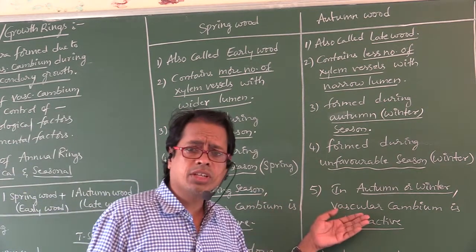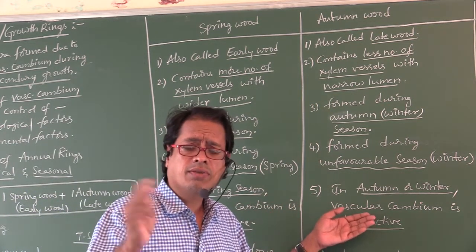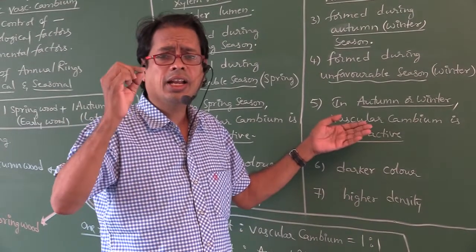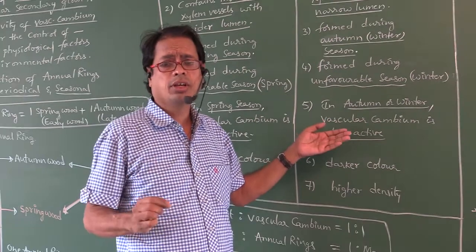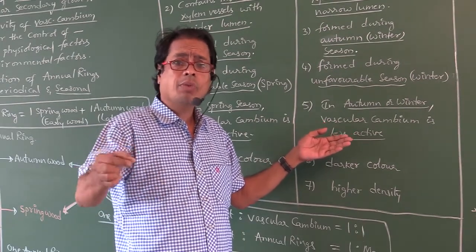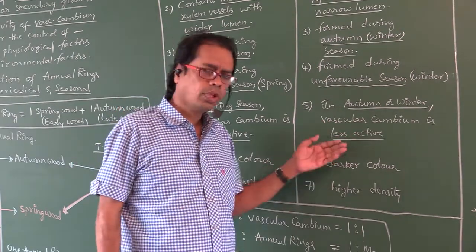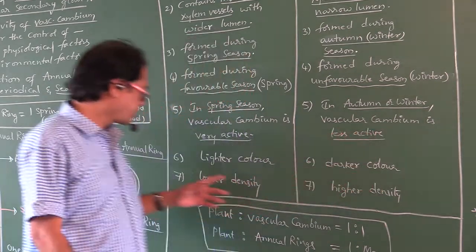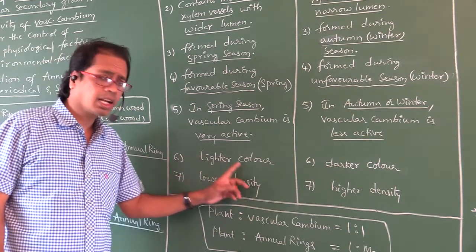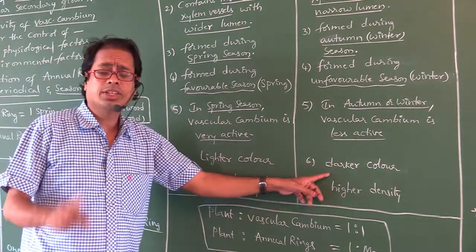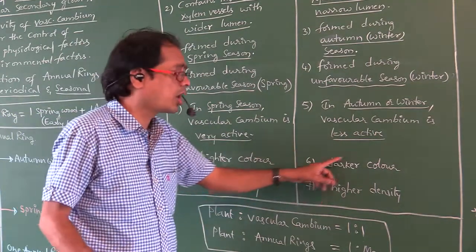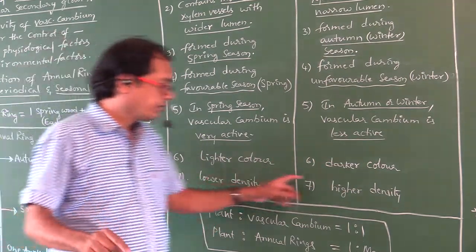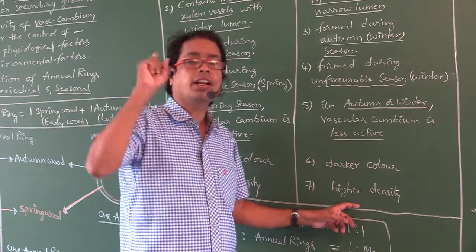Whereas in autumn season or winter season, leaves and flowers fall off. Very limited, less number of leaves are present. So vascular cambium is less active. Water conduction also occurs in very less amount. Next, spring wood is lighter color, whereas autumn wood is darker color. Next, spring wood has lower density, whereas autumn wood has higher density.